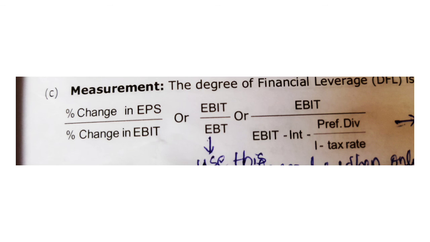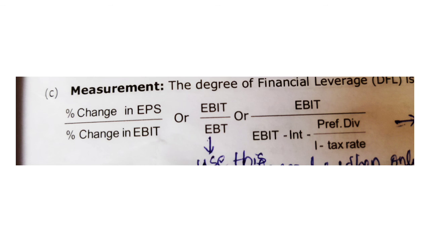tax divided by EBT. Here EBT excludes both interest and preference dividend. You may get a doubt why we use preference dividend divided by 1 minus tax rate. See, we have to find EBT, that means earning before tax. We calculate preference dividend after calculating tax. So in order to come before tax, we have to divide preference dividend by 1 minus tax rate.